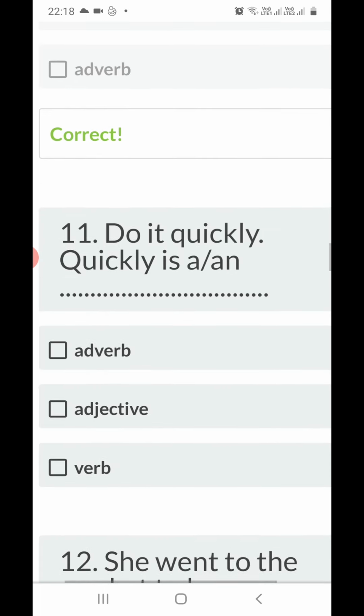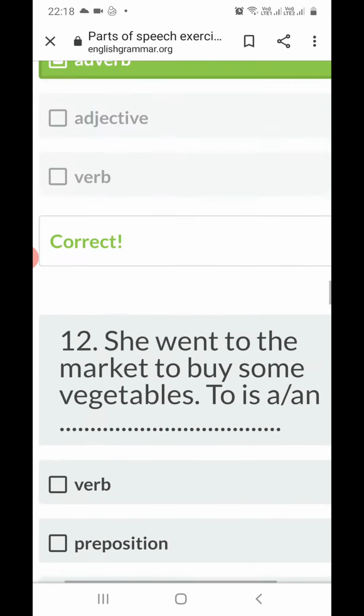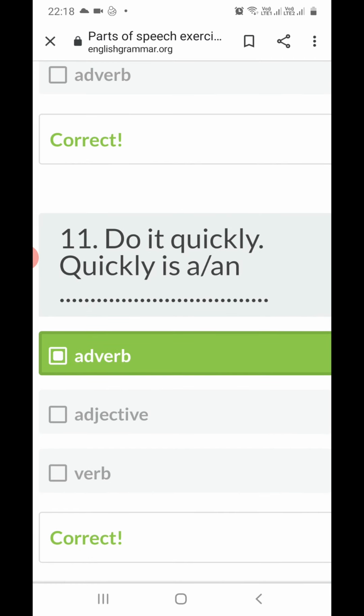Now next, 11th: do it quickly. How you have to do it? Quickly. So "do" is a verb. "Quickly" is describing the word, that is how you have to do. Slowly, quickly. So the word "quickly" here is what? Adverb, as it is defining the verb here.